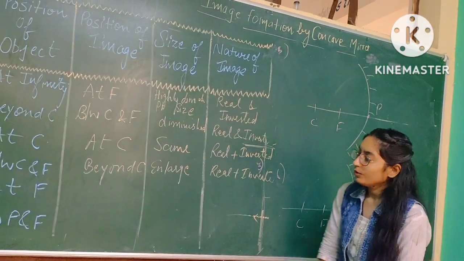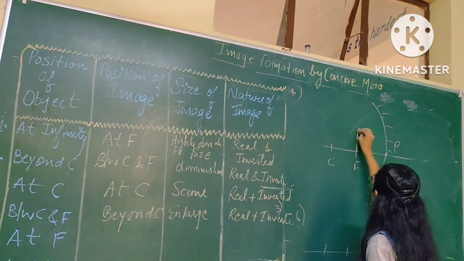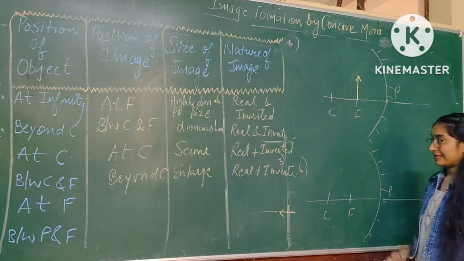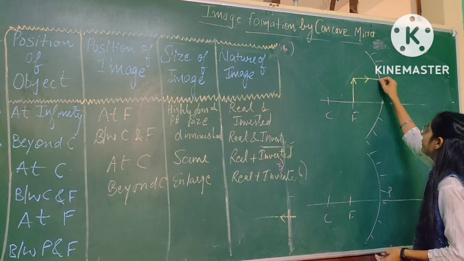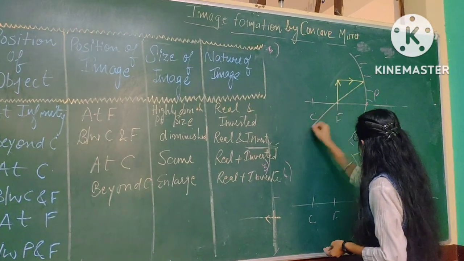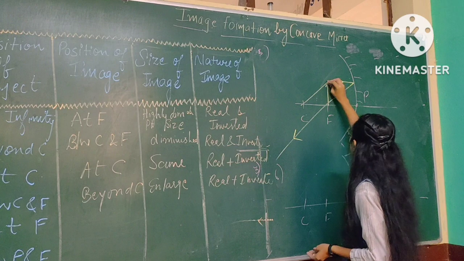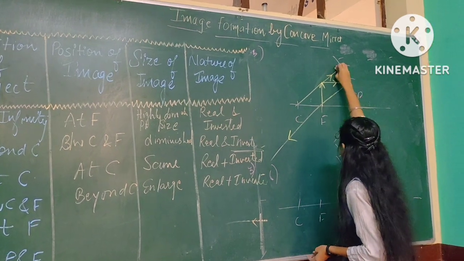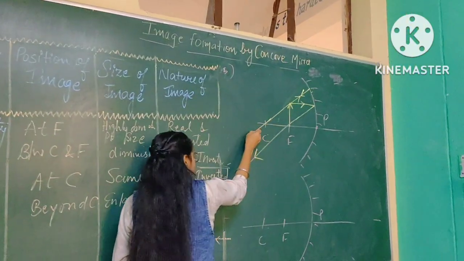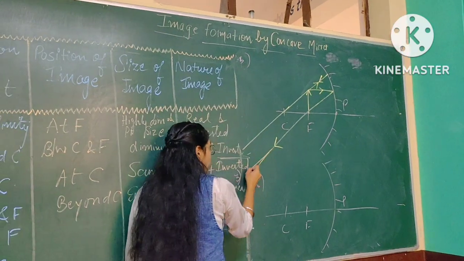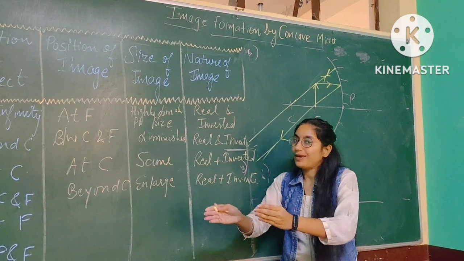Okay, so now I am taking that position of object is on F. So if object is placed at F, then same according to rule and trick, first ray should be parallel and parallel ray will pass from the focus. Second, it will pass through the center and reflected light follows the same path according to rule. Now you can see that both the rays are parallel. So as you all know, parallel rays can never meet.